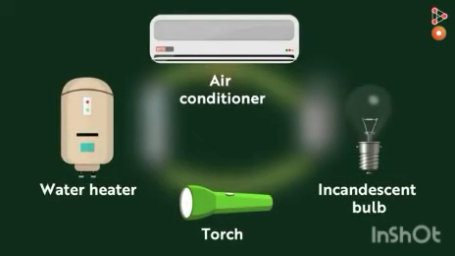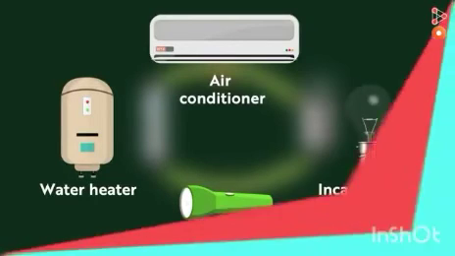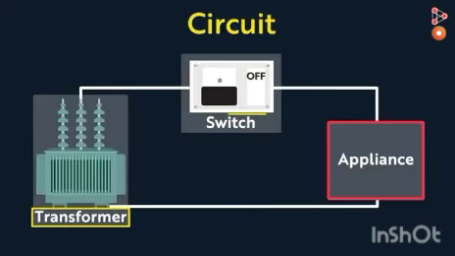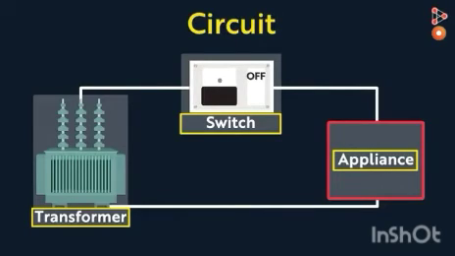That's why this phenomenon applies to our day to day appliances, that is, the water heater, air conditioner, torch, and bulbs. Let us see a simple circuit, so that you will be able to understand the transformer, the switch, and the appliance. These are the three main components in a circuit: the transformer, the switch, and the appliance.